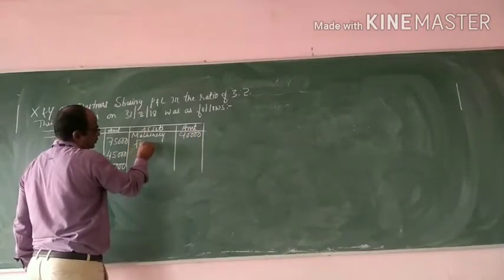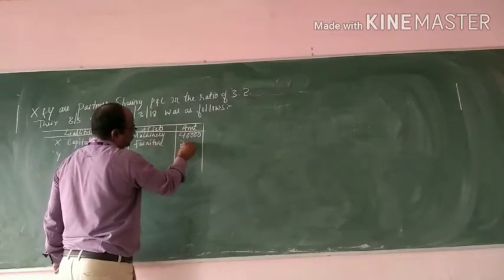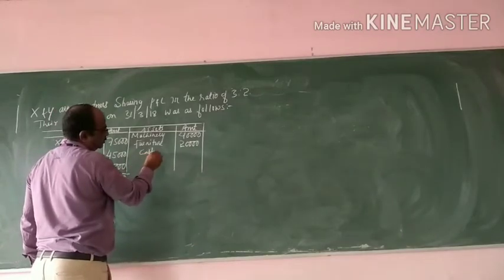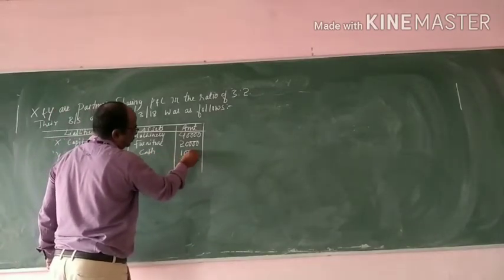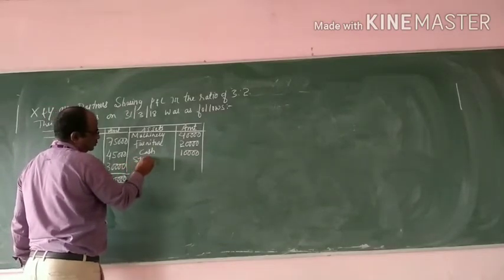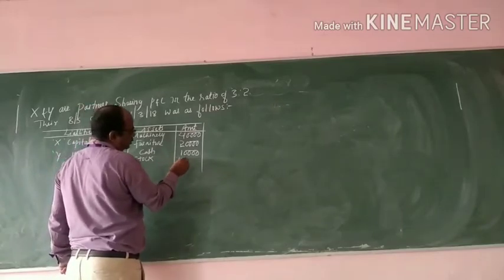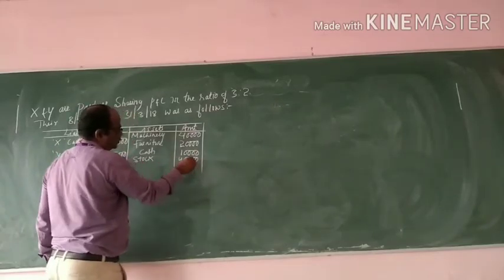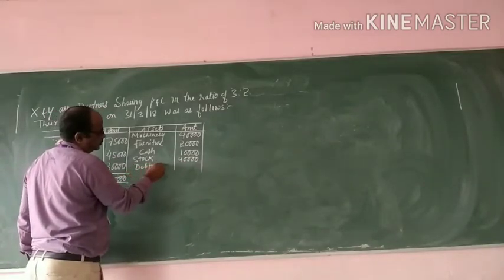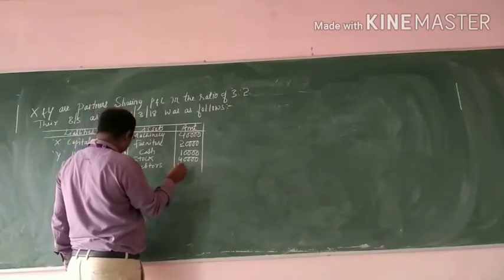Furniture 20,000, cash 10,000, stock 40,000, debtors 40,000.